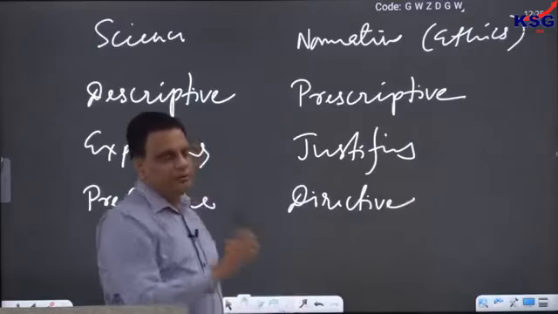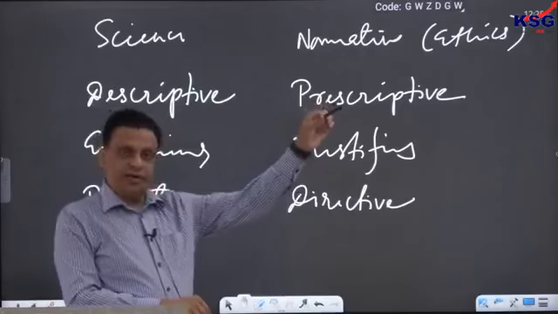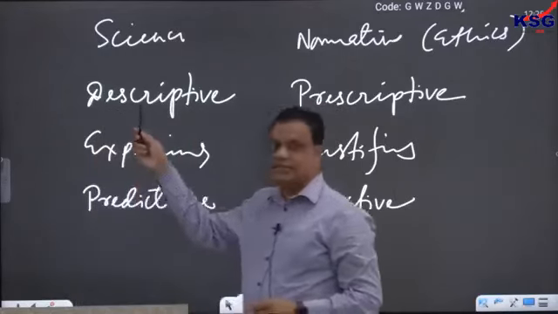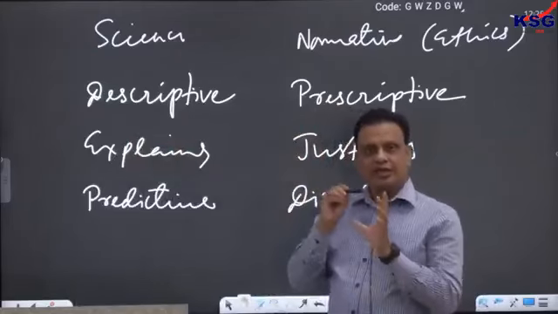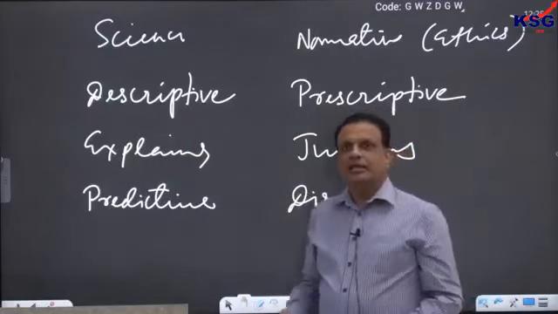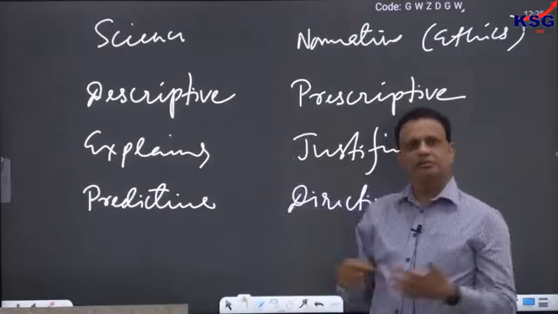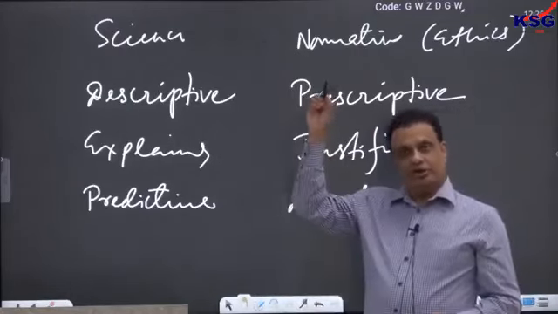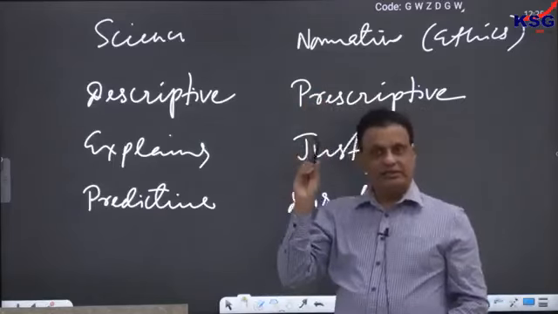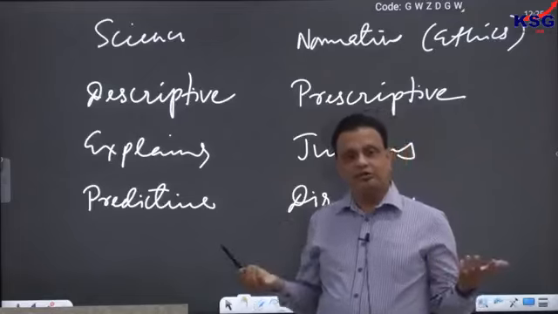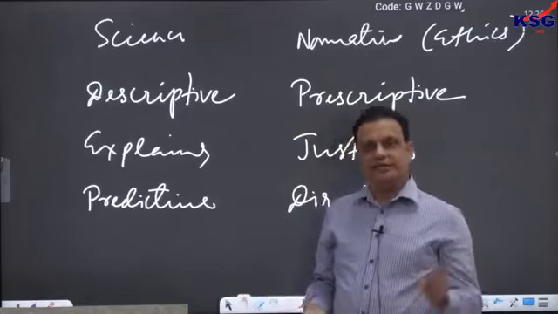Suppose, for example, you ask a scientist this question: if I leave this marker like this, what will happen? First of all, science will describe the height of this marker, its mass or weight, shape, size, and so on. Then it will predict that it will go down rather than up, and it can make a complete prediction: how long it will take to reach the ground, what its velocity will be just before touching the ground, how much sound will be created, how much heat will be generated. Everything will be predicted by science accurately.